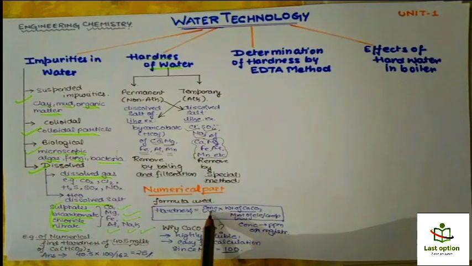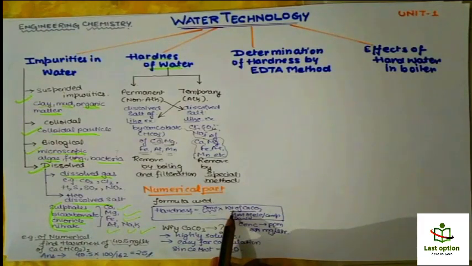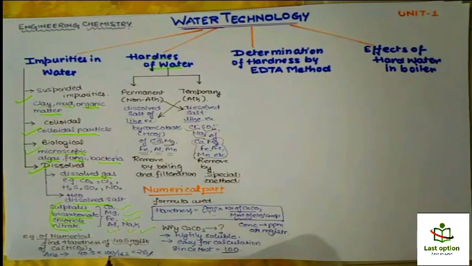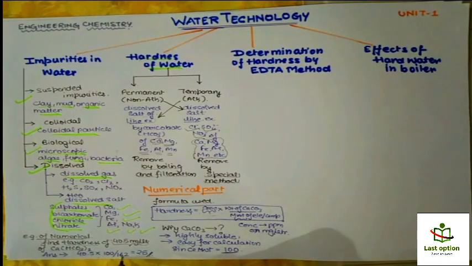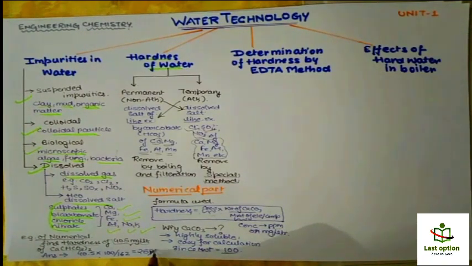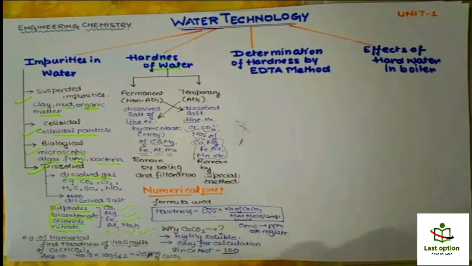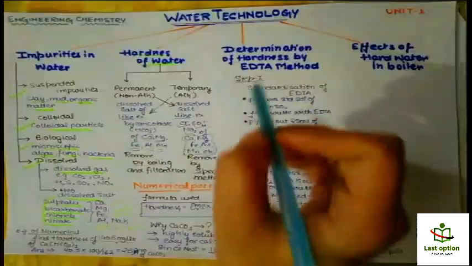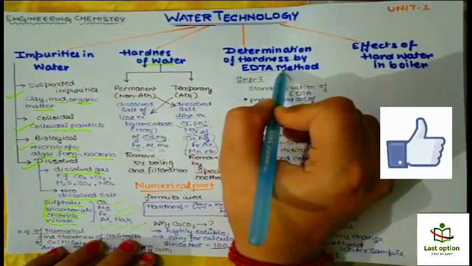Directly put in this formula: concentration, that is 40.5, into weight of calcium carbonate, molecular weight 100, upon molecular weight of calcium bicarbonate, which is 162, and on solving you will get 25, and you can write it as 25 ppm of CaCO3, right?